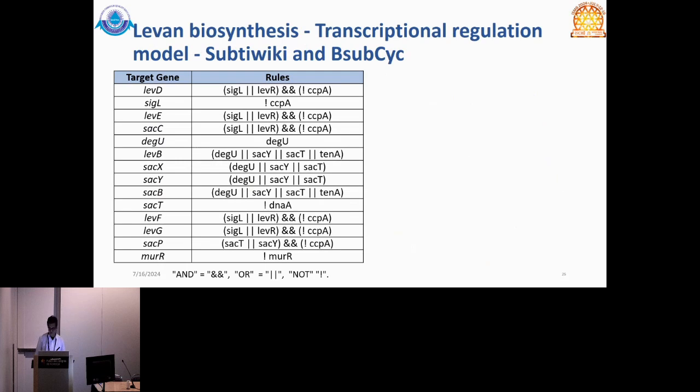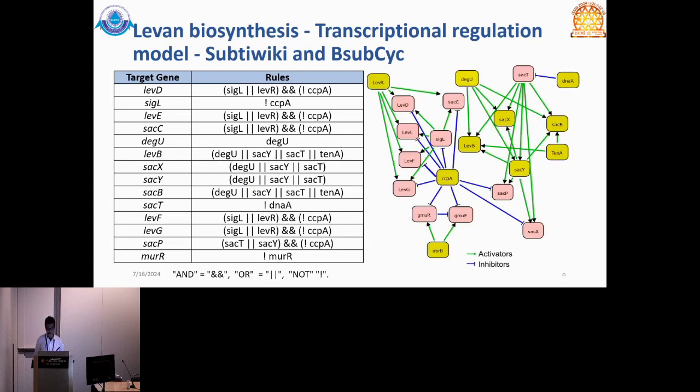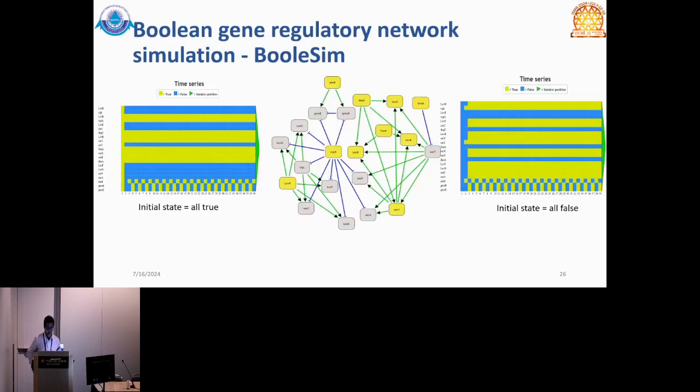We also incorporated data from SubtiWiki and BSubSig, and we developed a Boolean network of the transcriptional regulation for this pathway, and we found that when we simulated it either as all true or all false, we get a different type of gene regulatory network.